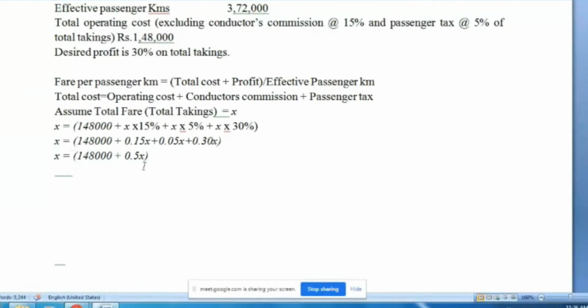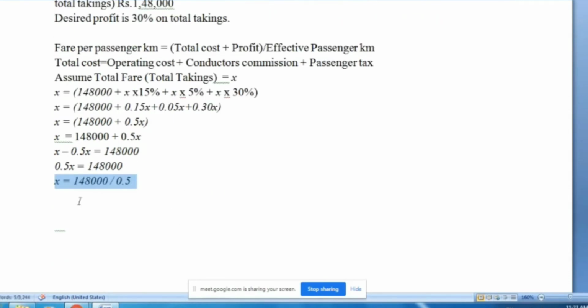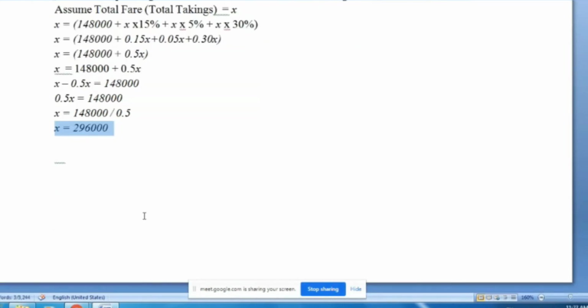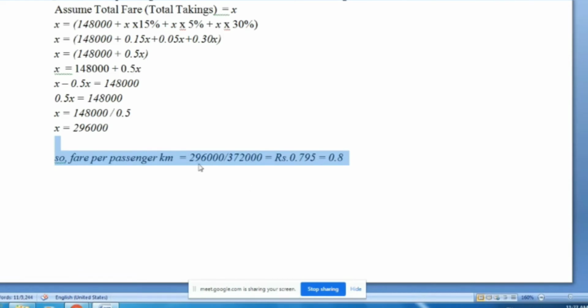If you transfer this 0.5X to the opposite side, then X − 0.5X, so 0.5X is equal to 1,48,000, and finally X is equal to 1,48,000 divided by 0.5, that means 2,96,000. This 2,96,000 is total takings. Total takings means total fare, and total fare is 2,96,000.